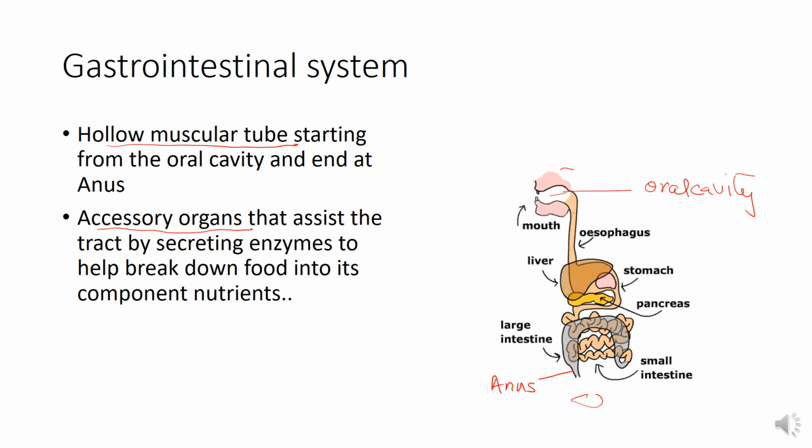So two parts are there in the gastrointestinal system. Two types of organs are associated. First is the tube-like structure starting from the oral cavity and ending at the anus. And second is the accessory organs or the associated glands that secrete enzymes and hormones that help in the process of digestion, absorption and elimination.